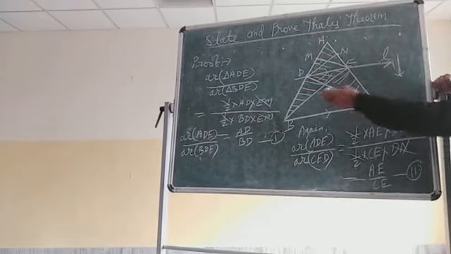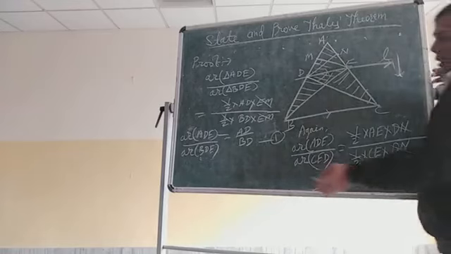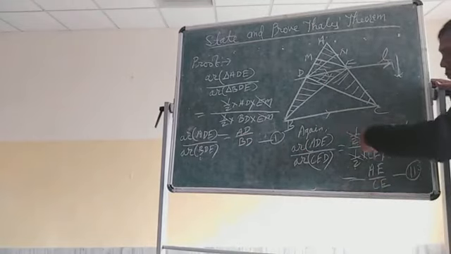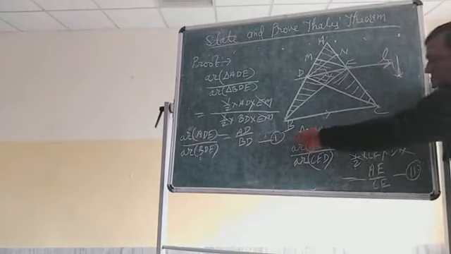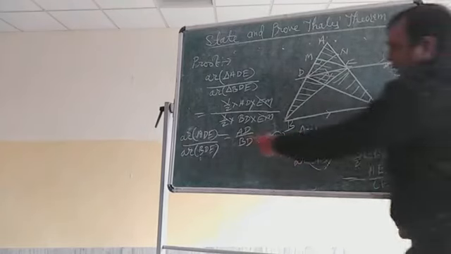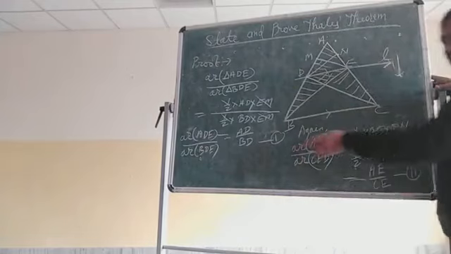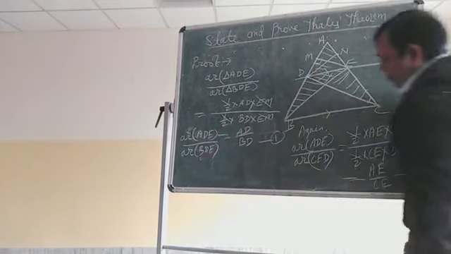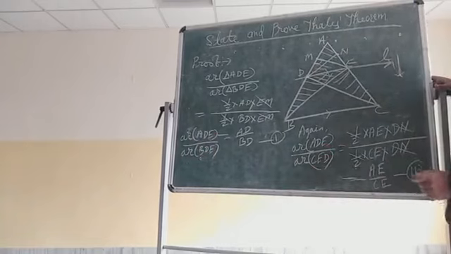And from equation 1 and 2 you will see that in equation 1 there is AD by BD, and in equation 2 AE by CE. So you have to make both equal. How will equation 1 and equation 2 be equal? See, in the LHS of both equations, this is ADE by BDE and this is ADE by CED, right?